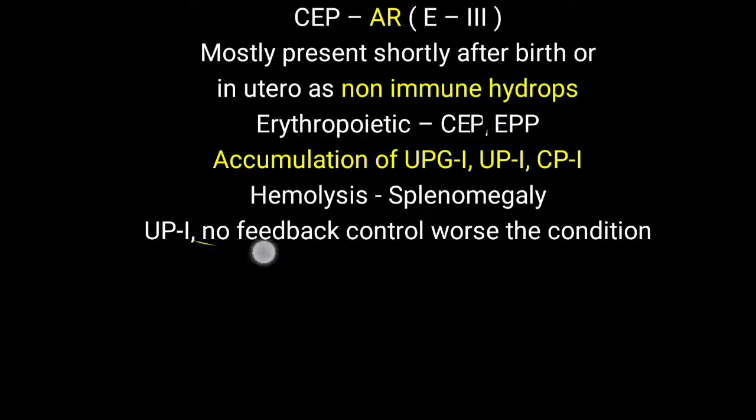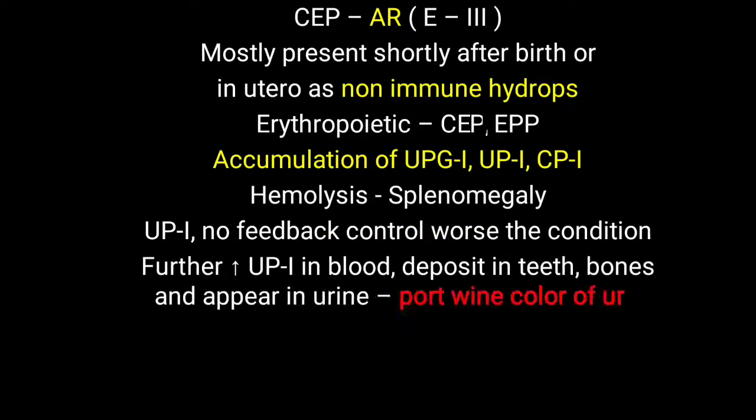The level of uroporphyrin 1 increases in the blood, there is no feedback control, and that worsens the condition. The increased uroporphyrin 1 in the blood will also deposit in the teeth and bone, and it also appears in the urine. Excessive uroporphyrin 1 in the urine leads to the port wine color of the urine. Generally dark urine is seen in porphyria, but you have to remember this particular characteristic is seen with CEP, congenital erythropoietic porphyria.